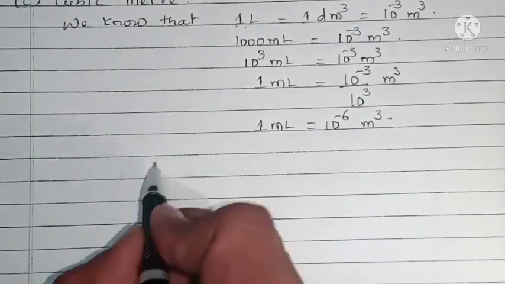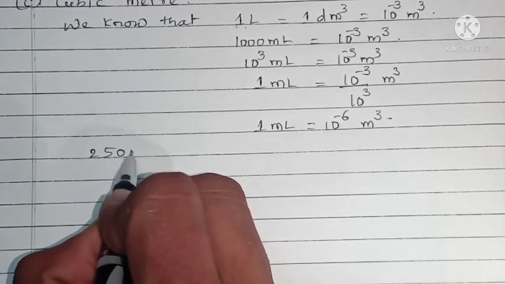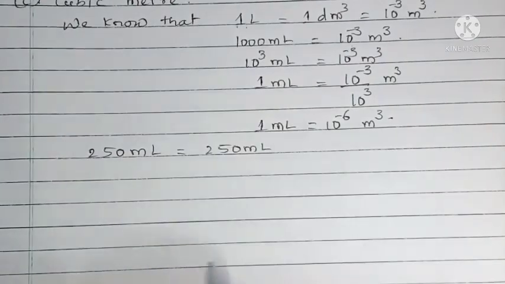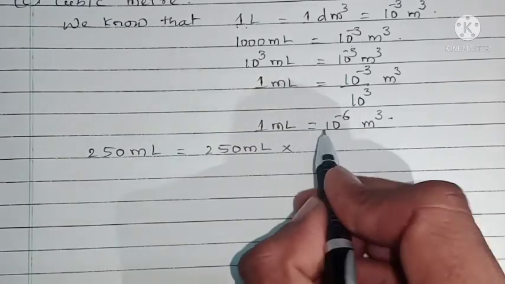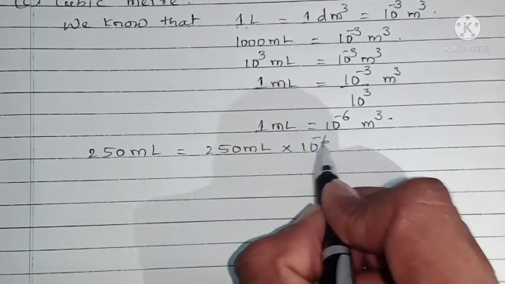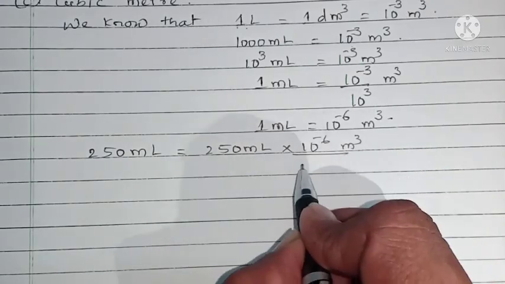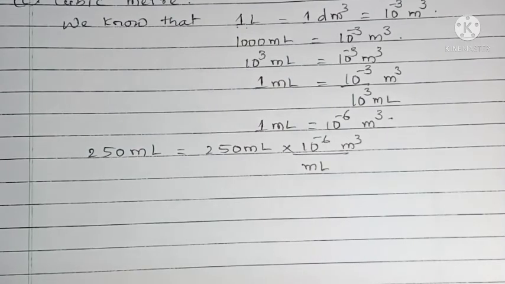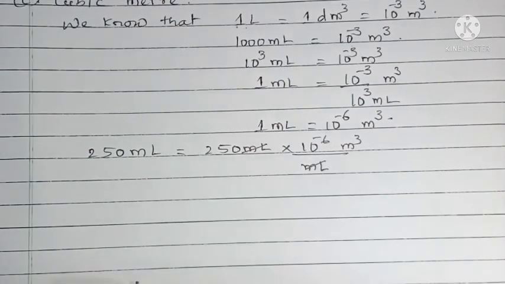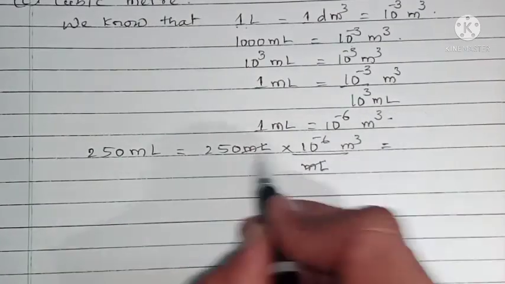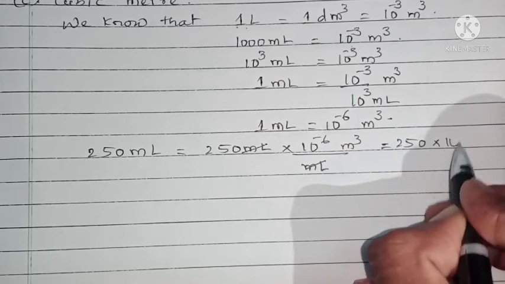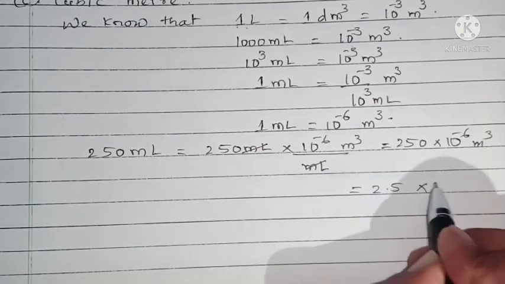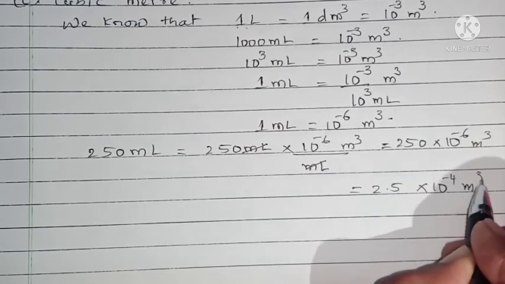So 250 ml is equal to 250 ml into 10 to the power of minus 6 cubic meter divided by ml, because here actually this is 10 to the power of 3 ml. So this ml gets cancelled, and here 250 into 10 to the power of minus 6 cubic meter, or 2.5 into 10 to the power of minus 4 cubic meter.